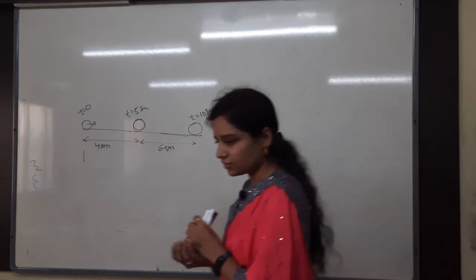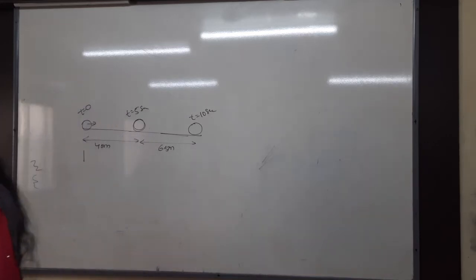Cancel acceleration, just subtract the equations, that's it, you will get the answer. Why again 65 you are taking? Total I am saying. First 5 seconds, next 10 seconds you have to take. In 10 seconds how much distance it is travelling?